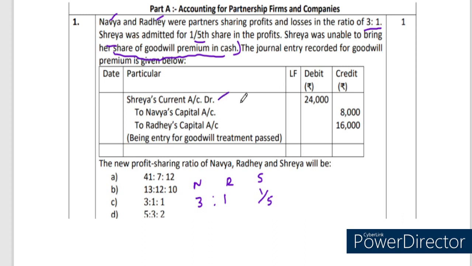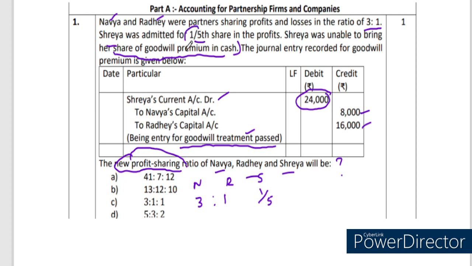As per this journal entry, Shreya's current account has been debited by rupees 24,000 and Navya and Radhe were credited 8,000 and 16,000 respectively. This is the entry for goodwill treatment. The new profit sharing ratio of Navya, Radhe and Shreya will be what? So this is the question. They are asking us to find the new profit and loss sharing ratio for all the three partners.